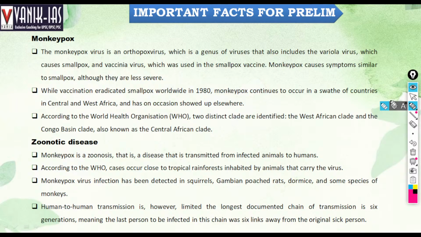Then monkeypox disease. Monkeypox disease is in news, right? It is very important. Monkeypox is a type of orthopoxvirus, a genus of viruses that also includes the variola virus, which causes smallpox. It is said that it can be treated by the smallpox vaccine, although it is not smallpox. Monkeypox causes symptoms similar to smallpox, although they are less severe.